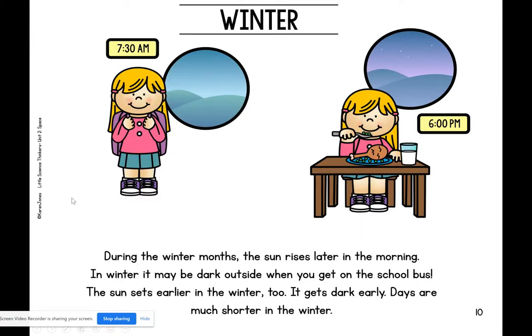Winter. At 7:30 in the morning, it's still dark out, and at 6 p.m., it's already getting dark out. During the winter months, the sun rises later in the morning. In winter, it may be dark outside when you get on the school bus. The sun sets earlier in the winter too. It gets dark early. Days are much shorter in the winter.